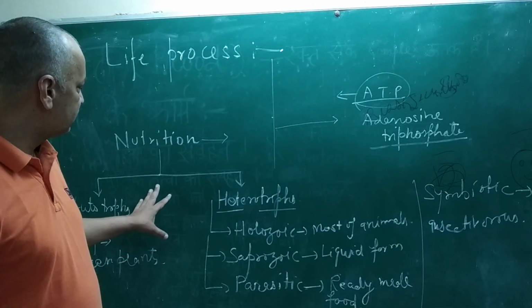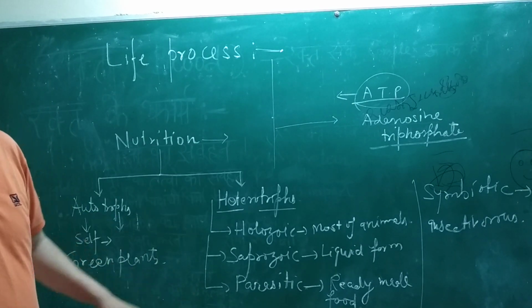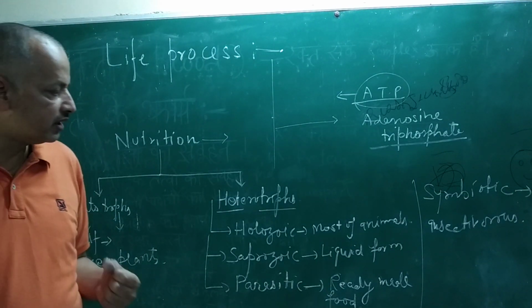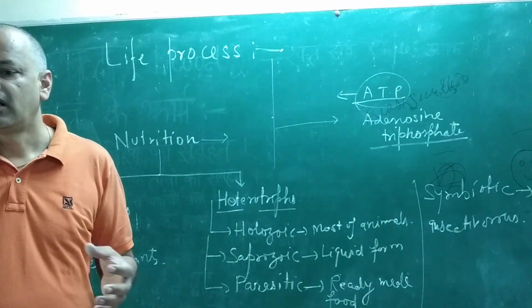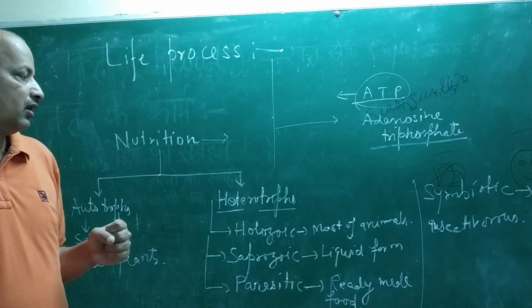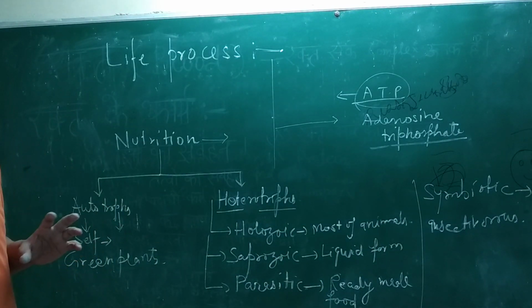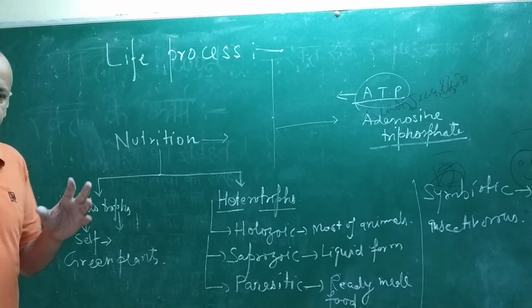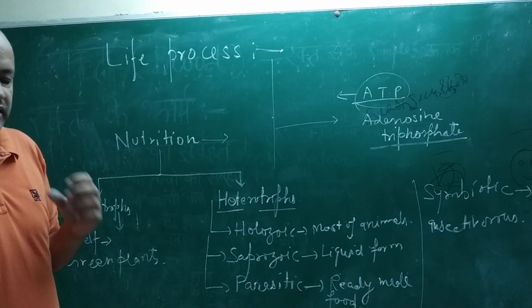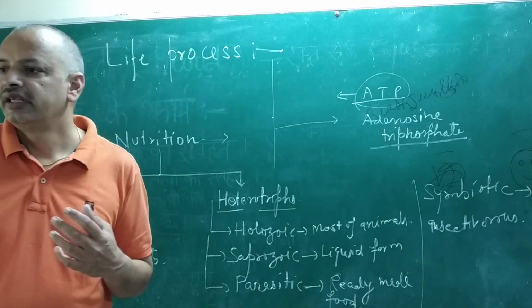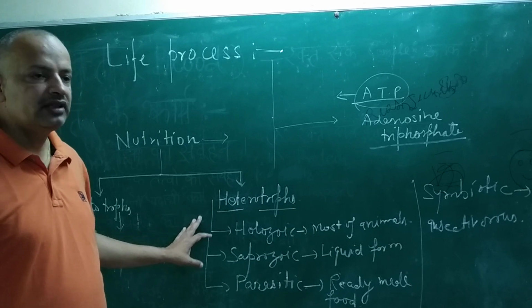So these are the groups of animals which perform different types of nutrition in our surroundings. There are many groups of animals that take food in the form of energy, but their way of taking food is variable. On that basis, groups of animals are categorized.